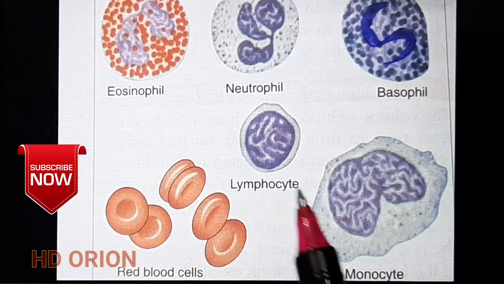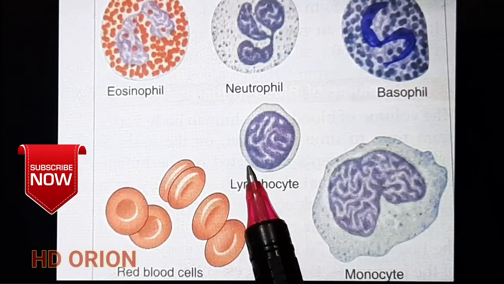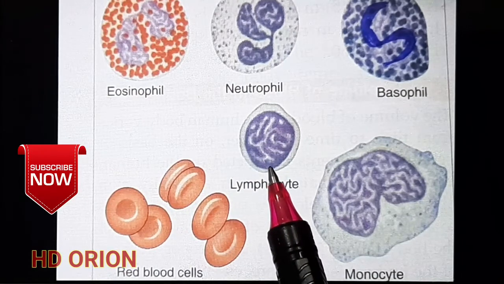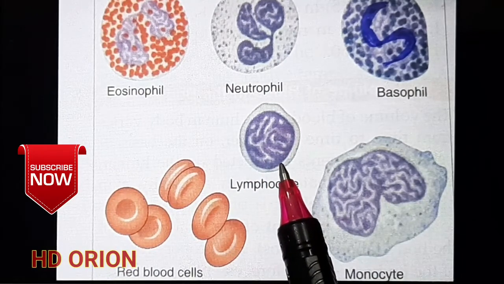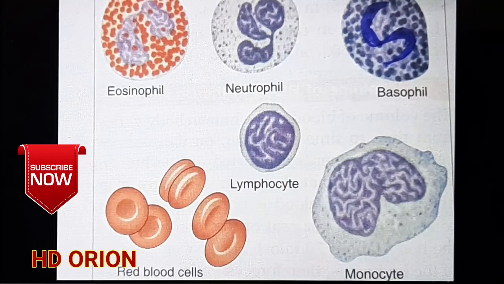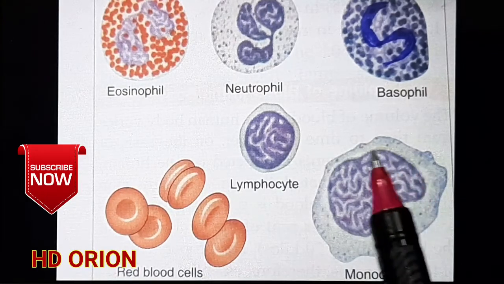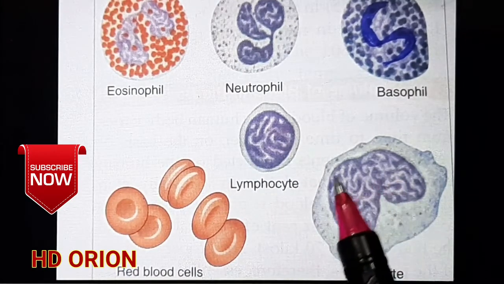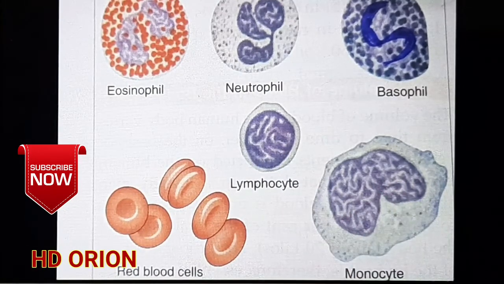Now the lymphocytes and the monocytes. The lymphocytes, see, the cells are small and the maximum space is occupied by the nucleus itself. So it has very little cytoplasm. The nucleus as compared to the cell is quite large. And the monocytes have a kidney-shaped or bean-shaped nucleus. This cell is quite large. It is the biggest of all the WBCs and the nucleus is kidney-shaped.